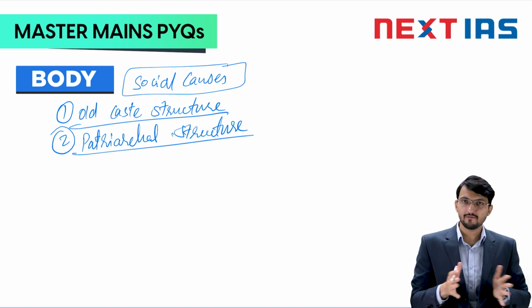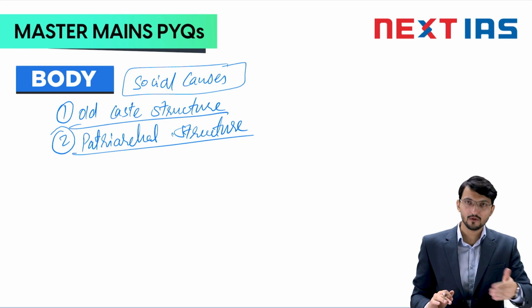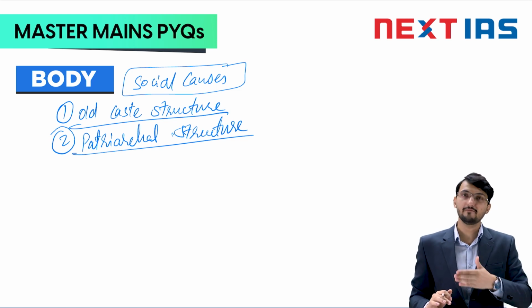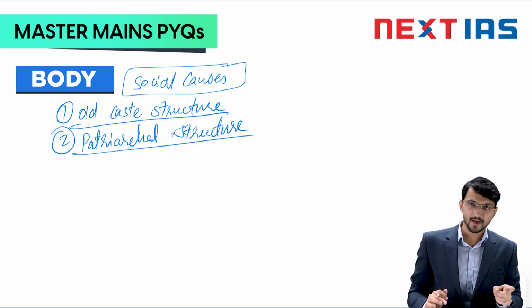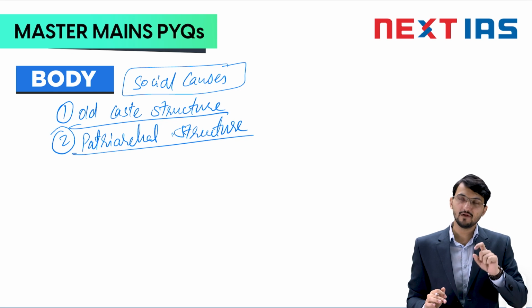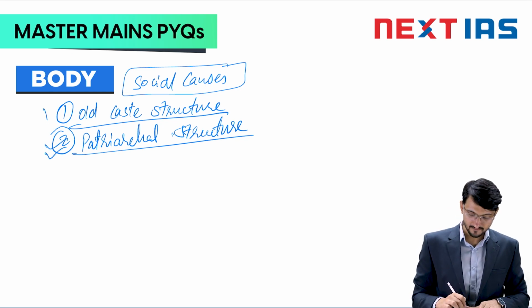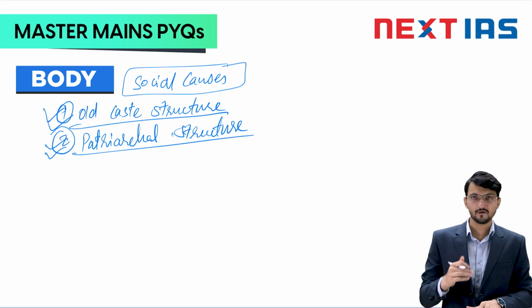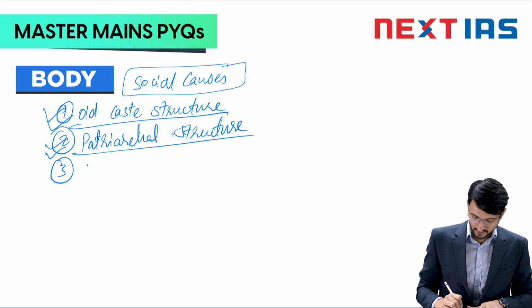So the economy may function, the economy may grow, but the real development, the overall development of society, of every citizen of India, will not take place. Because of the patriarchal structure, disparity in growth between economic and human development will be there. So the second cause will be the patriarchal structure apart from caste structure. The third thing which you can discuss is education.